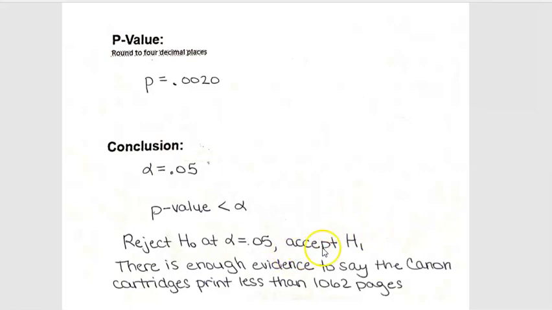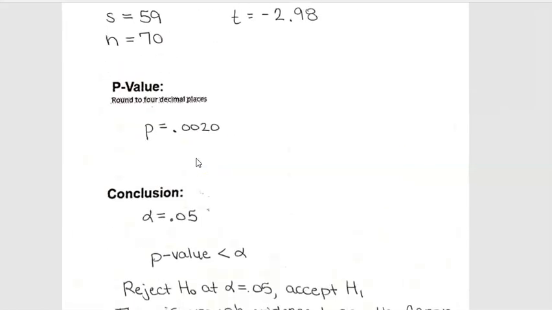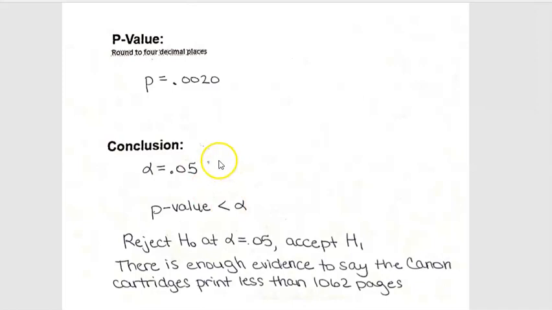So basically we can accept what our alternative was, which is that the average number of pages was less than 1,062. Okay, and we are pretty certain about that because we got such a small p-value, right? It was a less than 1% chance that it could have happened by chance, that it was just due to sampling error.